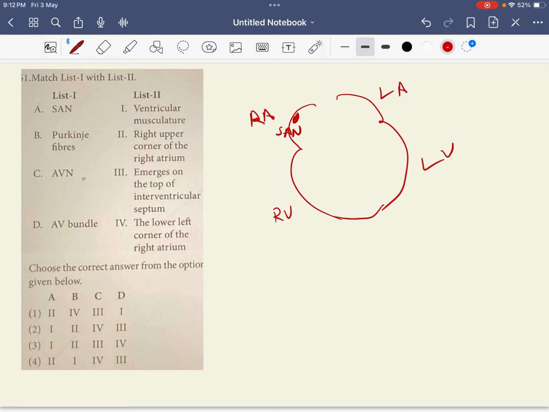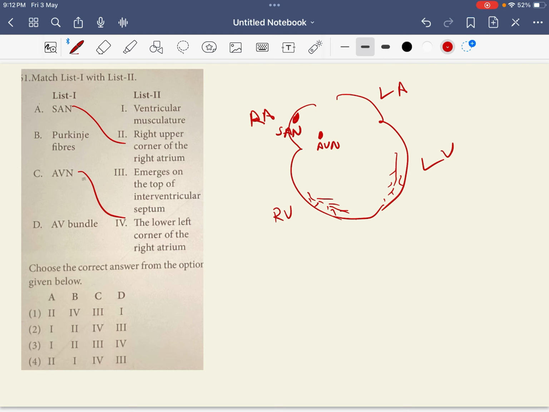Upper right corner of right atrium, and then you have an AVN which is in the lower left corner of your right atrium. And Purkinje fibers are the ones which are seen in the walls of the ventricles, right?